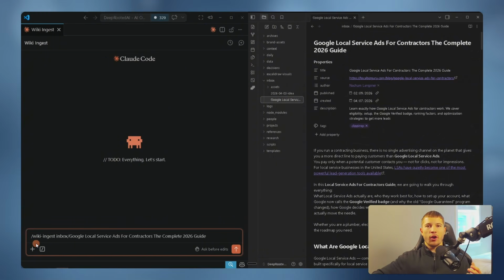Now I'll right click that article, copy the path from the vault folder, and paste it into Claude Code, where I'm going to run our wiki ingest skill. What this skill does is break down the article, ingest it into our wiki, and update any article or add another article if it needs to. So we'll hop into bypass permissions mode and send this off.